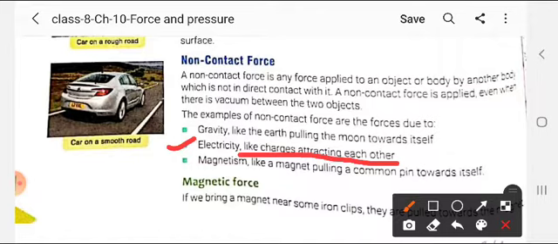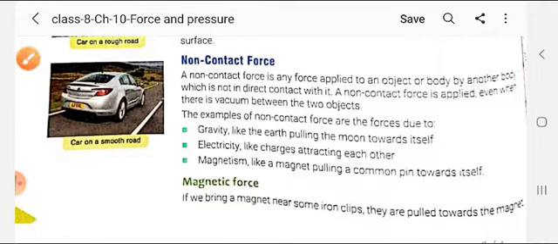Or if you rub two objects with the same material, both objects will acquire the same charge, and when they are brought closer to each other, instead of attracting they will repel, because, as you know very well, the same charges repel each other, while a charged body and an uncharged body attract each other. So there is attraction and repulsion.